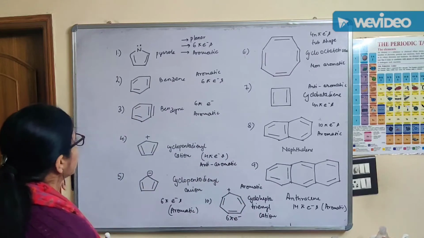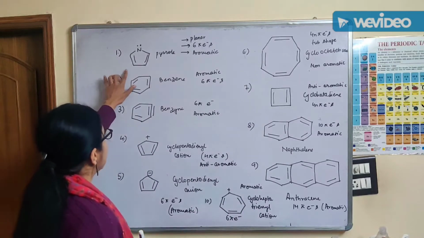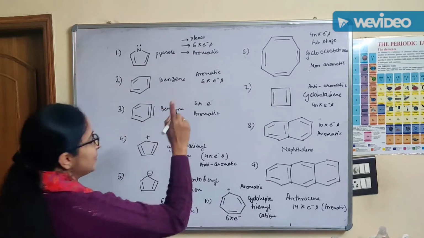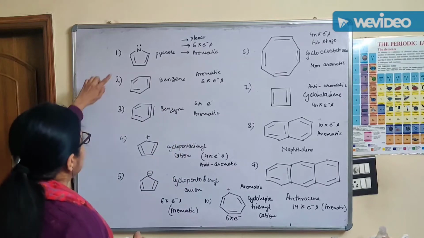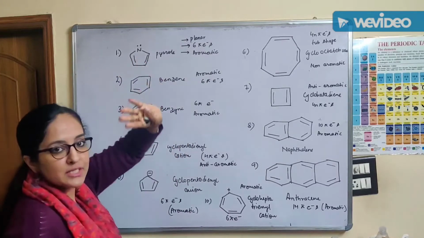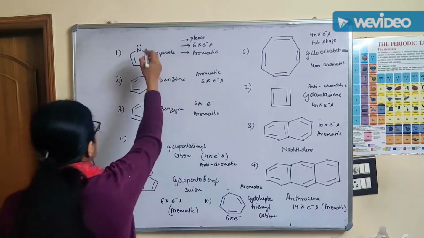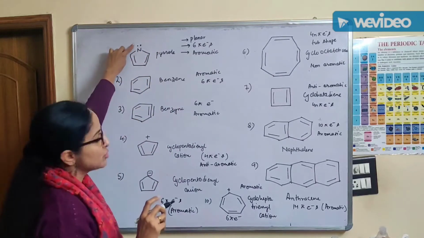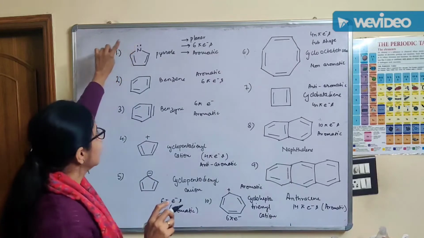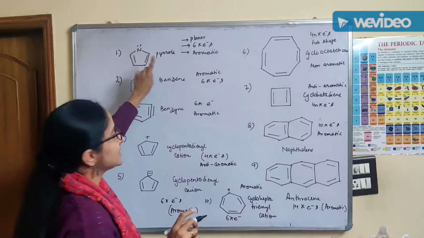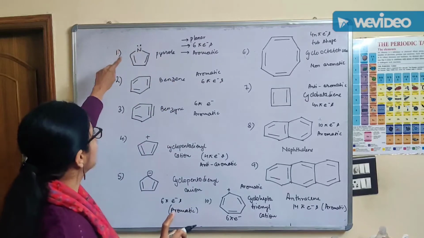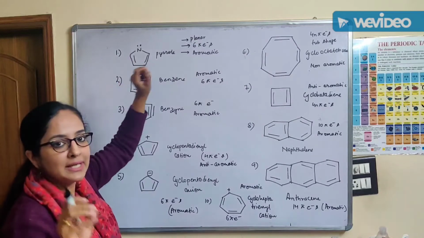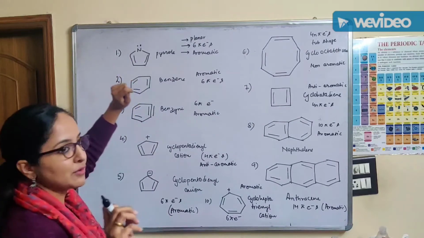So let us now start with the first compound, which is pyrrole, right? If you clearly see, how many pi electrons does it have? Let us see. There are 2 pi bonds, that makes it 4 pi electrons, right? There are 2 electrons in nitrogen too. Can you see? And this makes the entire system planar, right? They also participate in conjugation in this structure to make it a conjugated system, to make it aromatic.